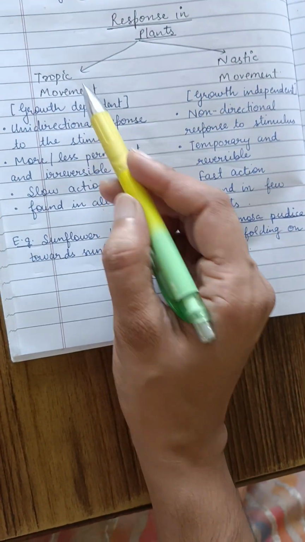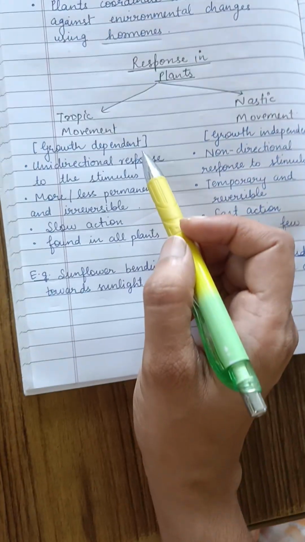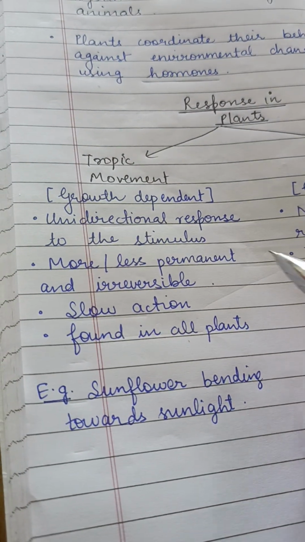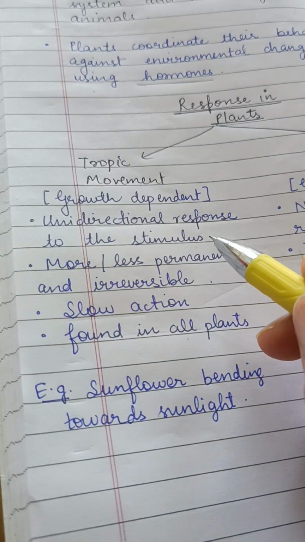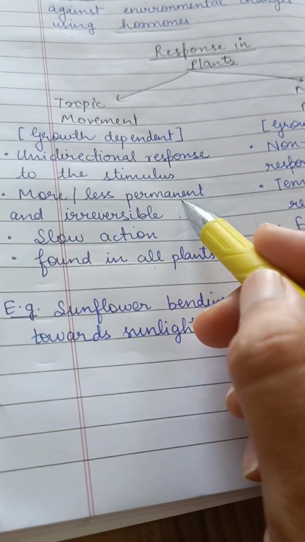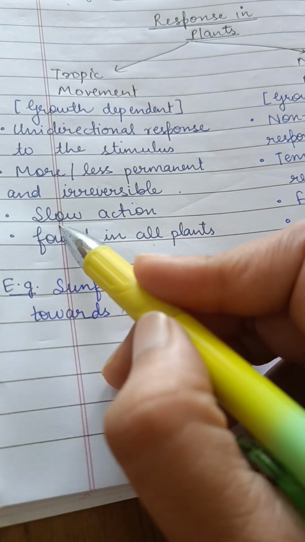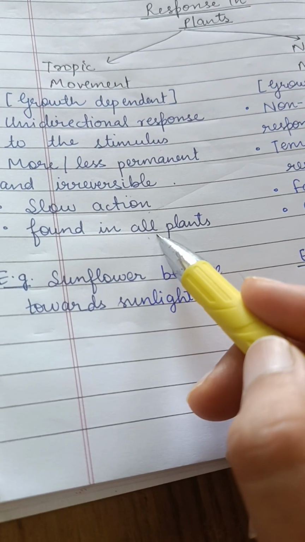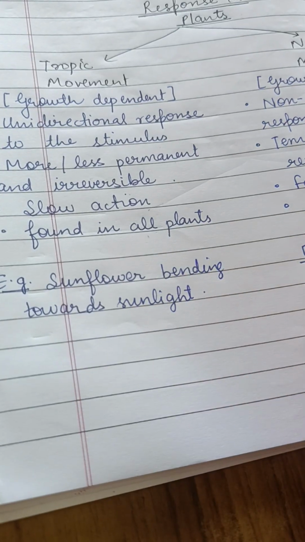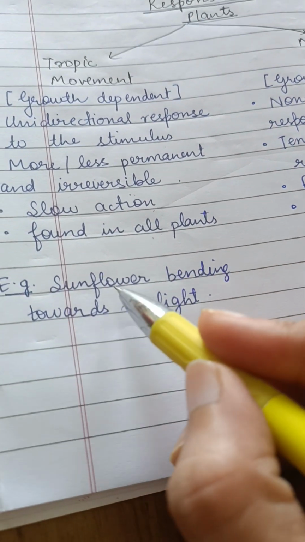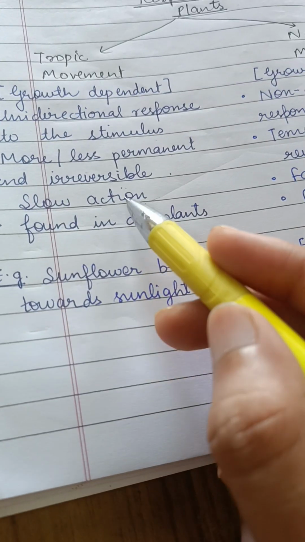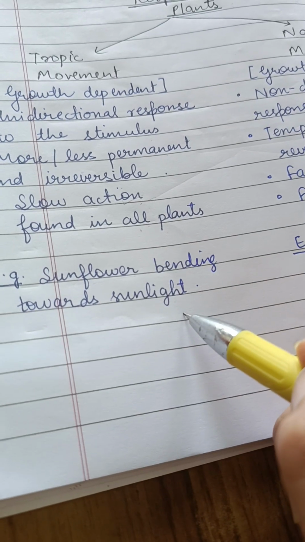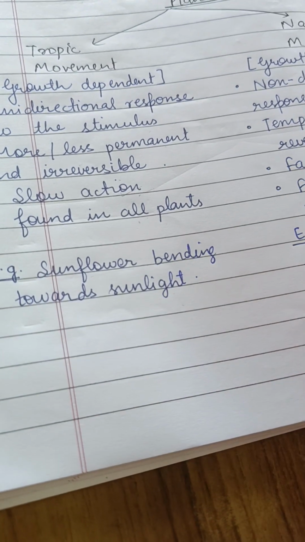So tropic movements are also known as growth dependent. So these movements take place in plants in a single direction in response to a stimulus. I have already told you about the stimuli, and they are more or less permanent and irreversible, and the action that takes place is slow, and they are found in all plants. If we look at tropic movement, the best example is the sunflower bending towards the sunlight. When a sunflower bends towards the sunlight, it is a slow action, and it is permanent. After the bending, it cannot change its position according to the hormones.